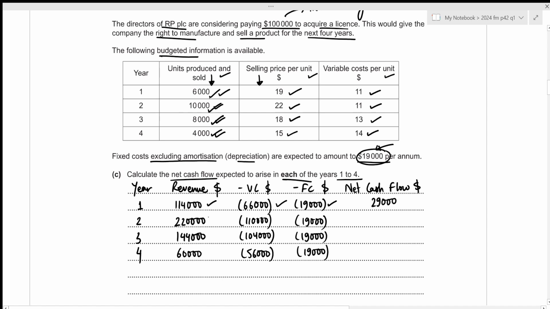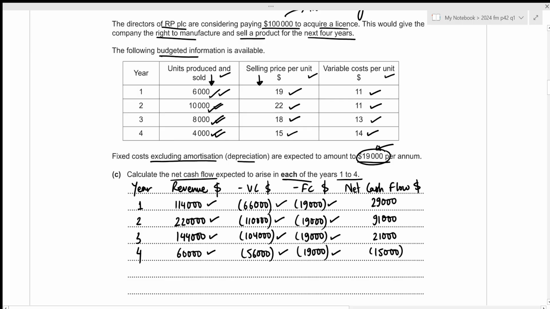For the second year, it will be 220,000 minus 110,000 minus 19,000, which results in 91,000. For the third year, it will be 144,000 minus 104,000 minus 19,000, which results in 21,000. And for the fourth year, that will be 60,000 minus 56,000 minus 19,000, which results in negative 15,000.